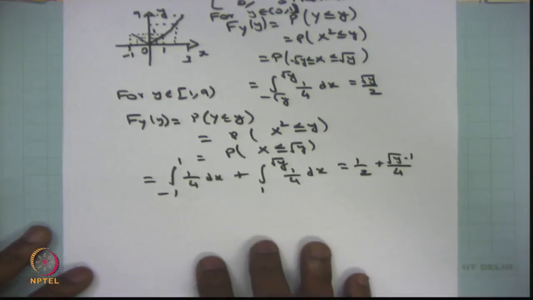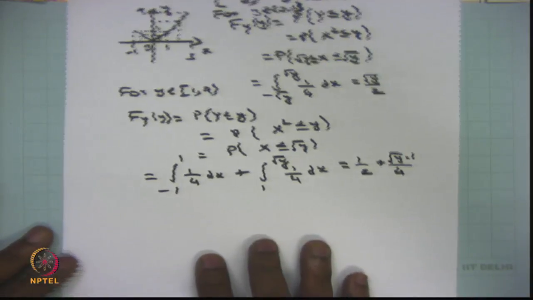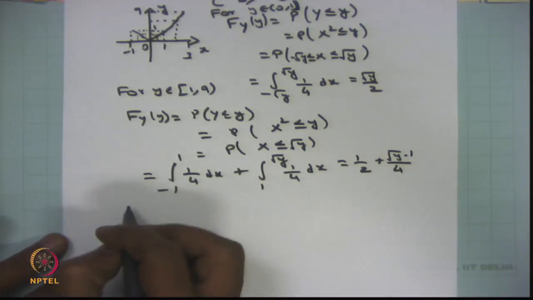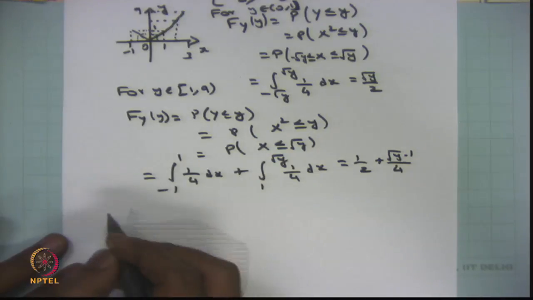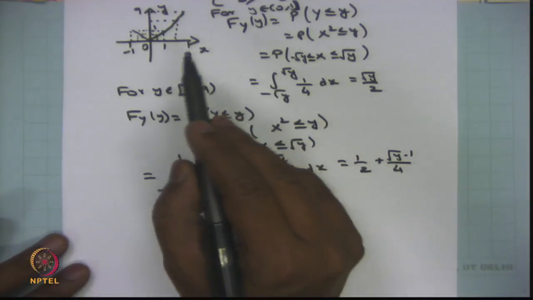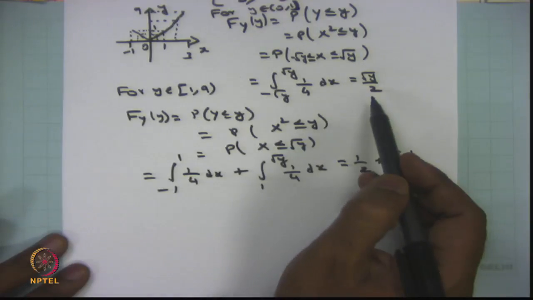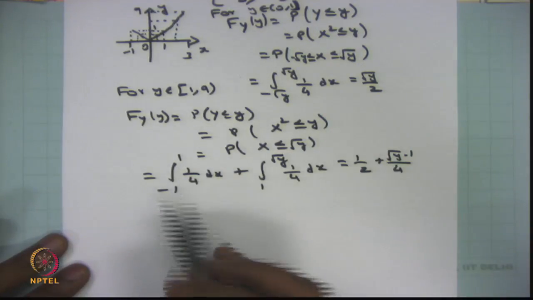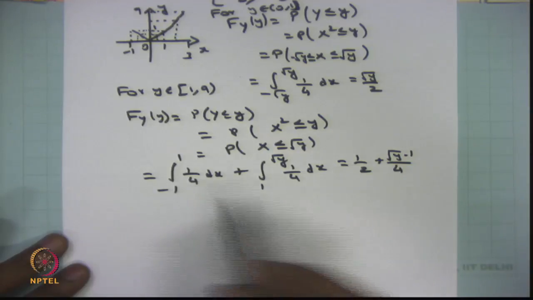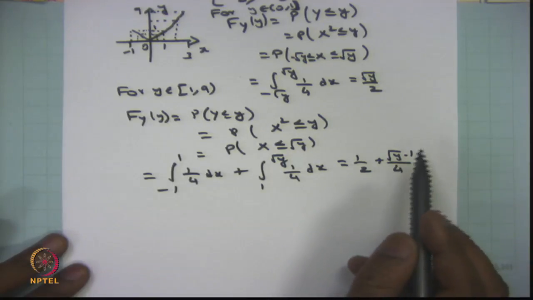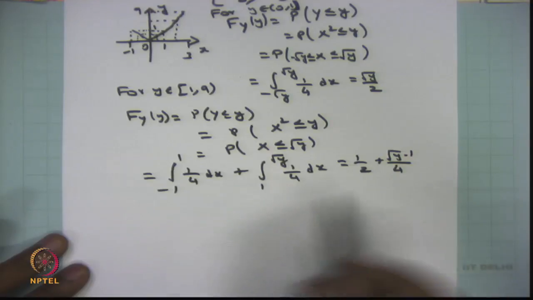Therefore, one can write the CDF of the random variable, that is combining minus infinity to 0, that is 0, from 0 to 1, that is square root of y by 2, and between the interval 1 to 9 it is 1 by 2 plus square root of y minus 1 by 4. From 9 onwards the CDF is going to be 1.